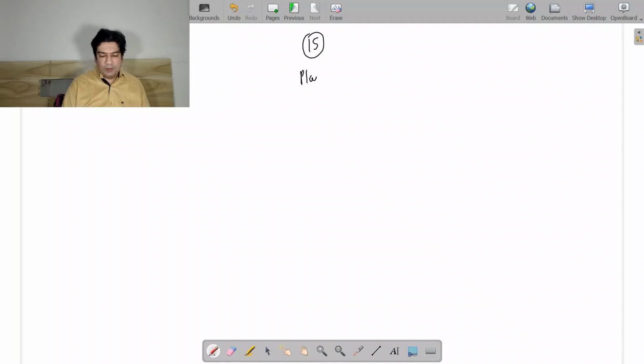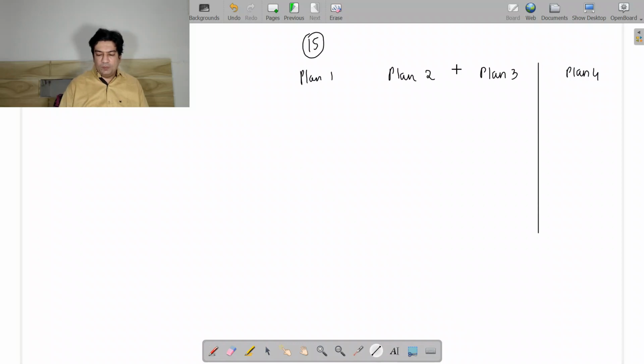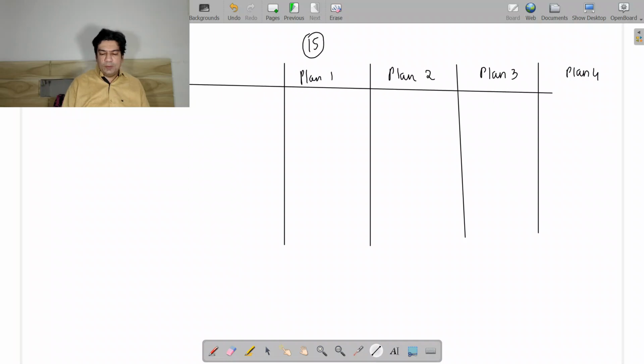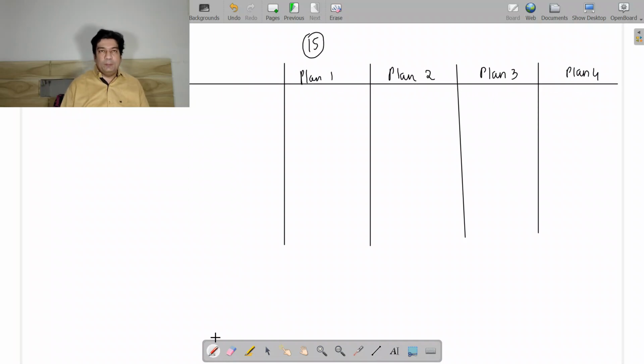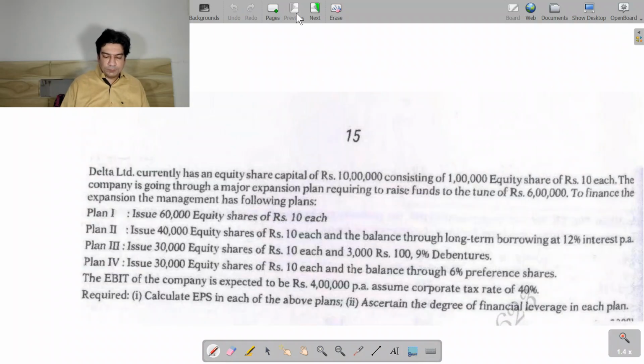We have our plan 1, then we have plan 2, then we have plan 3 and we have plan 4. So there are 4 different types of plan. And right now what we are going to do is we are going to prepare the capital structure.